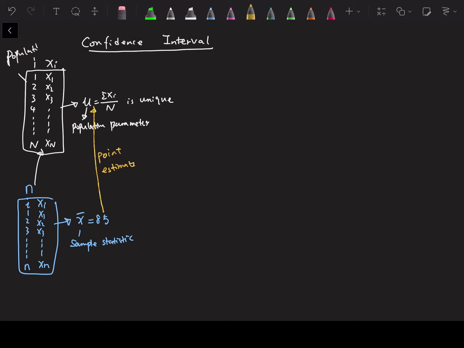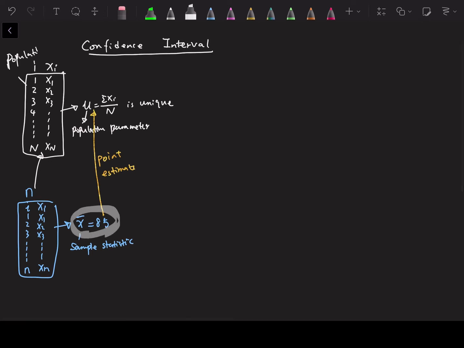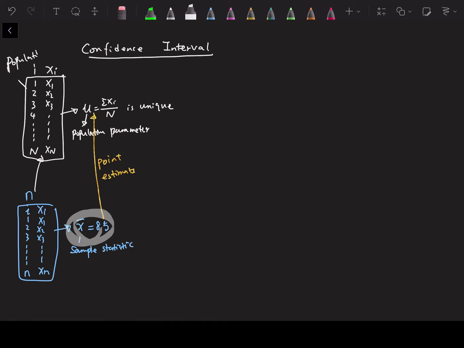But the confidence interval can be more informative. Based on the sample data, the sample statistic, you can construct an interval with a confidence statement.